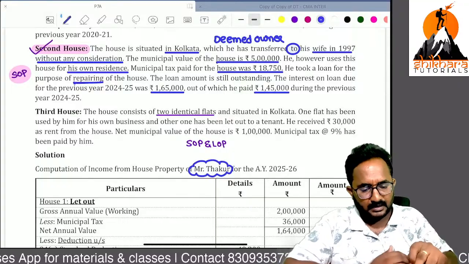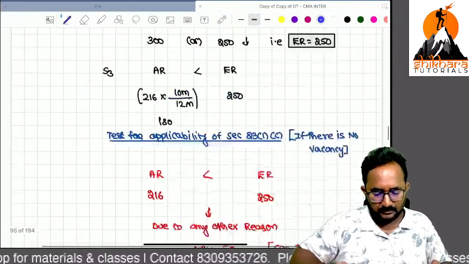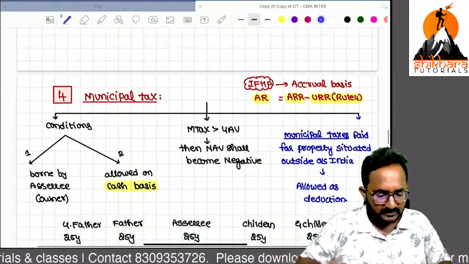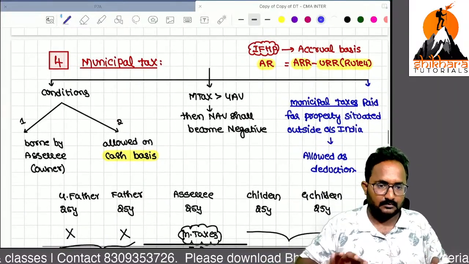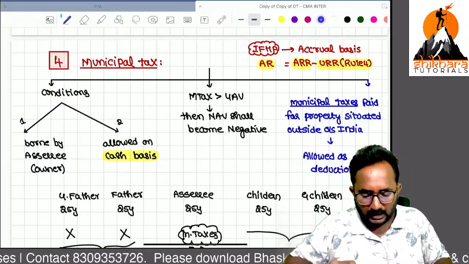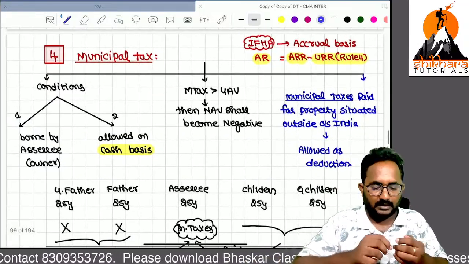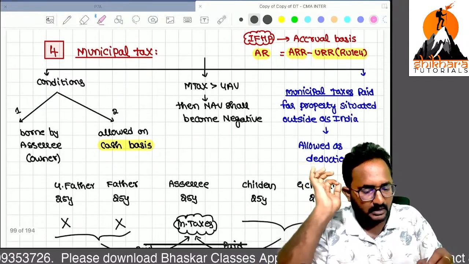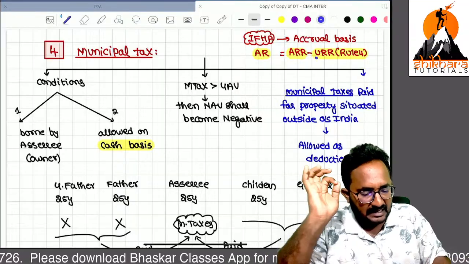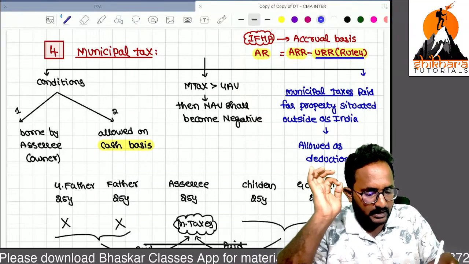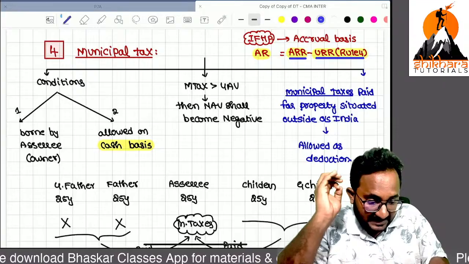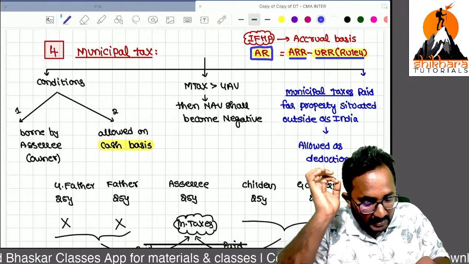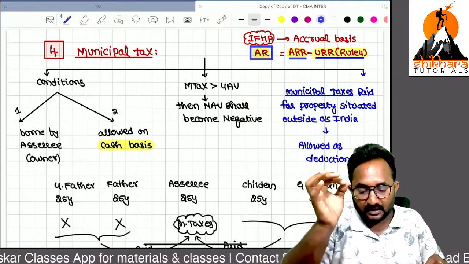Now, the next concept in our discussion: we have to start with the municipal tax. Always, income from house property we have to pay tax on accrual basis only. But whatever unrealized rent is there, we have to reduce it from the actual rent receivable. Then you will get the actual rent. This actual rent only we can use for the computation of GAV.